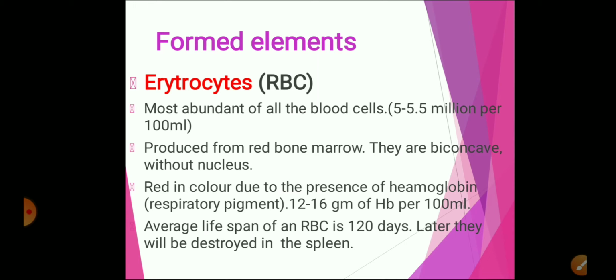Then, the average lifespan of an RBC is about 120 days. After 120 days, they will be destroyed in the spleen. The spleen is called the graveyard of RBCs. A low RBC count in human beings can cause anemia.